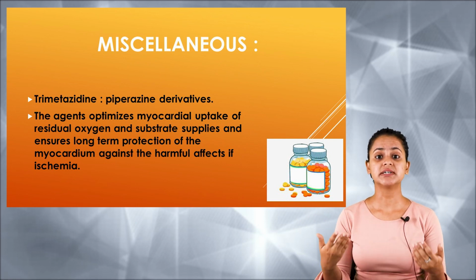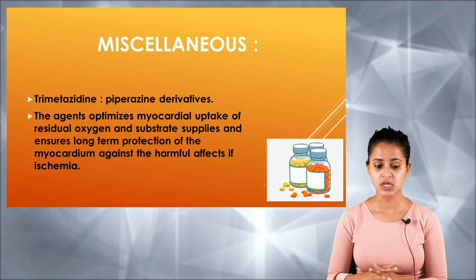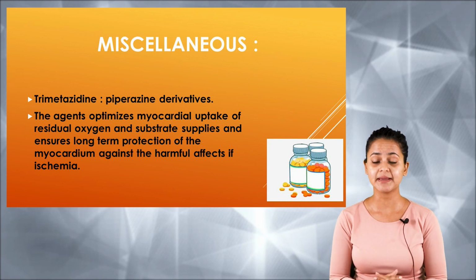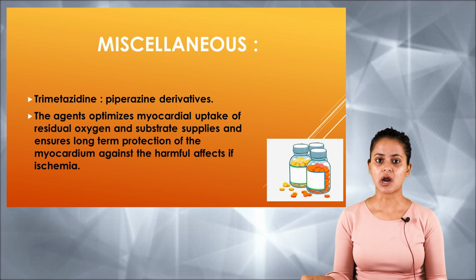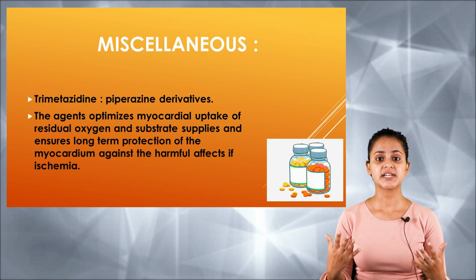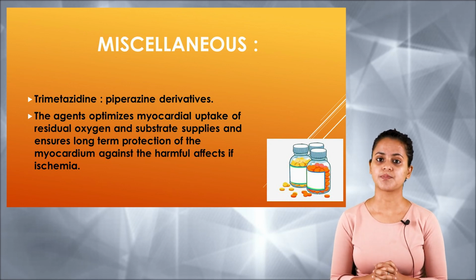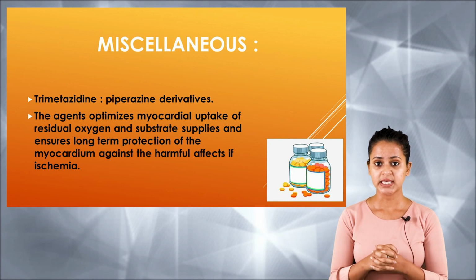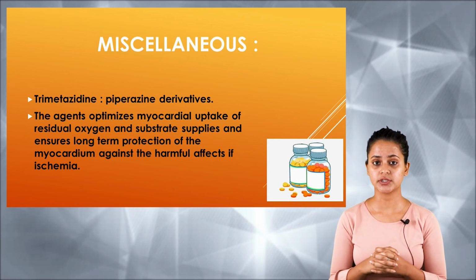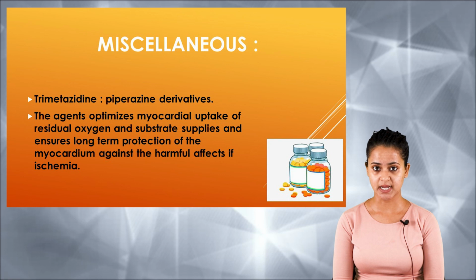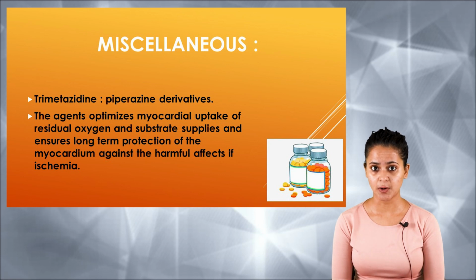Now we are going to learn about the miscellaneous drugs. What are the other, or in layman term, what are the other drugs which are used to manage angina pectoris or coronary artery disease? So the first drug in this classification includes trimetazidine. Trimetazidine is a very commonly used drug which is actually a piperazine derivative.